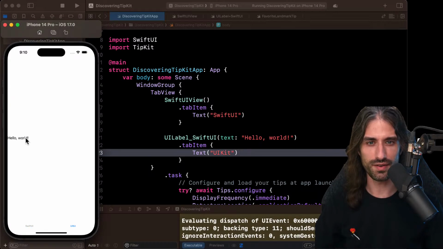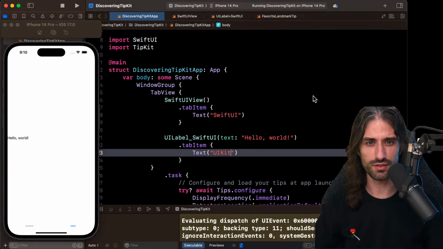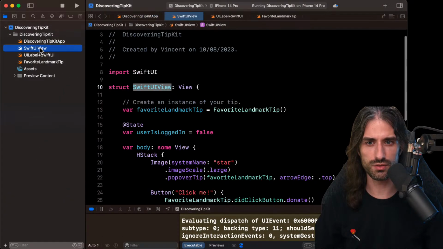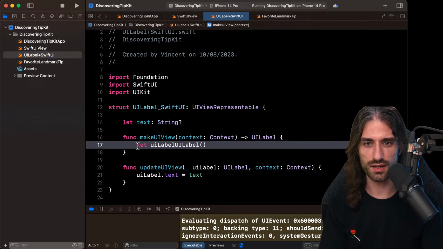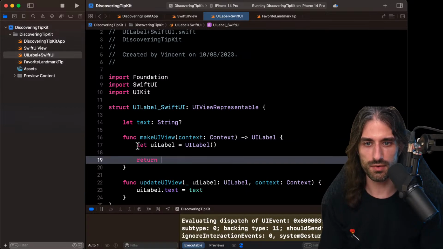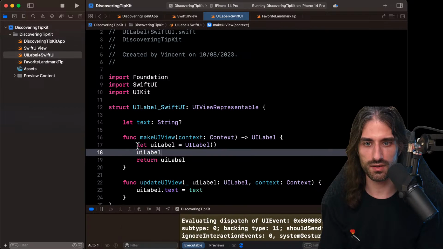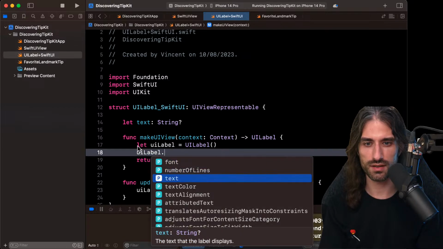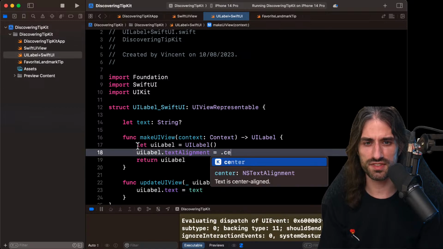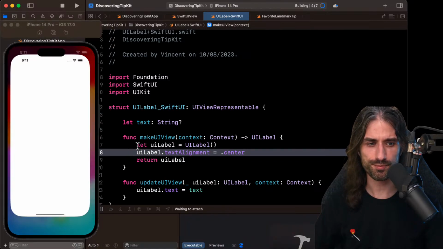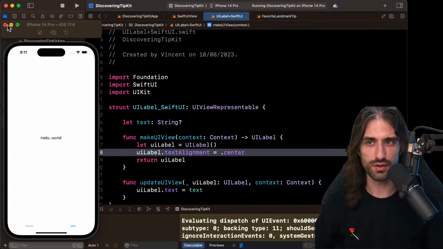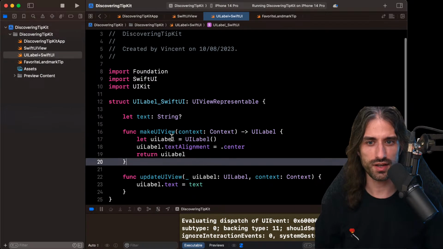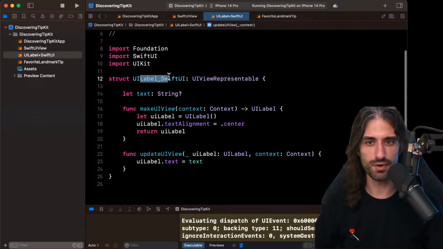Let's see if my code worked or if I just miserably failed to implement something simple. Okay, if I could just center it, because it's a little bit to the side and it's not the best looking. I think I should be able to do it like so: here I'm going to have my UI label, store it into a local variable, return it, and say UILabel dot text alignment. But I'm not sure if center works when you have only one line. Oh, even if you're one line, it works, because it takes all of the space. Okay, great.